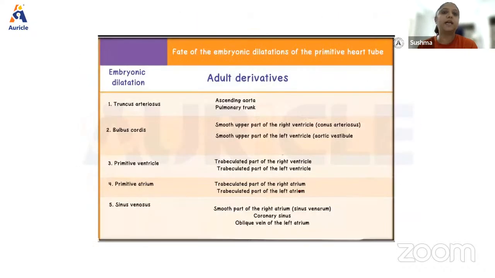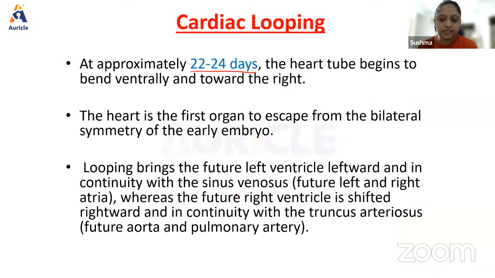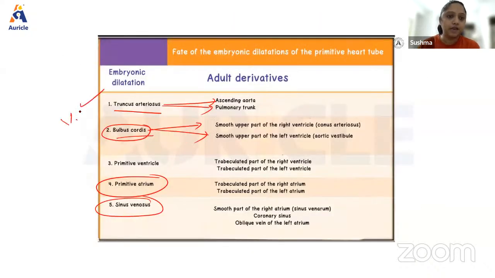Okay, just to summarize what different parts form the adult derivatives. We have truncus arteriosus giving rise to ascending aorta and pulmonary trunk. Bulbous cordis gives the smooth upper part of the right ventricle and the smooth upper part of the left ventricle. Bulbous cordis is mainly the ventricles. Then primitive ventricle, trabeculated part of right and left ventricle. Primitive atrium, right and left atrium. Sinus venosus, smooth part of the right atrium, coronary sinus and oblique vein of the left atrium. Okay, this list is important. This list is very important.